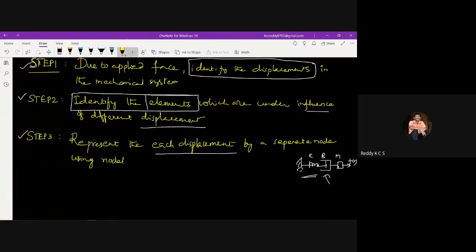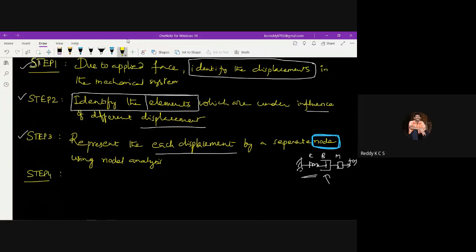When I am talking about the node, it means I am using nodal analysis. So here it is very important: the node is what I am using. That's why it's called using nodal analysis. Right. Next, step 4. This is very simple to develop a mathematical equation for a mechanical system.